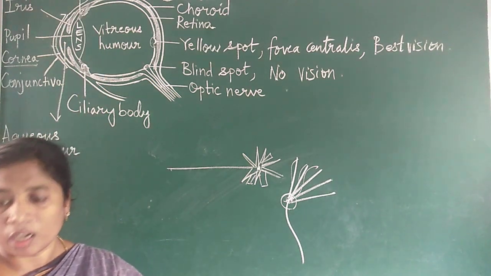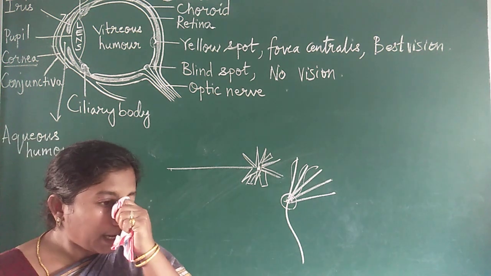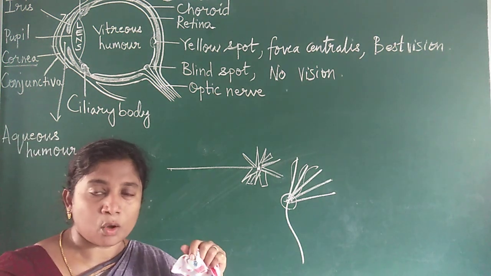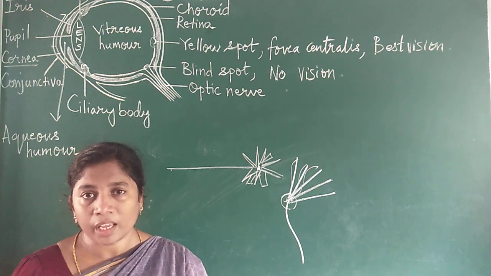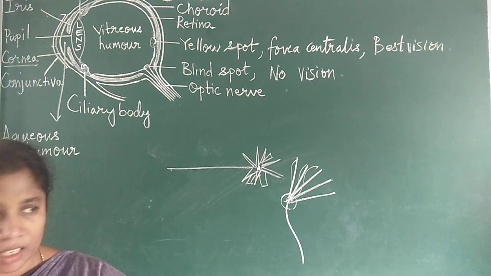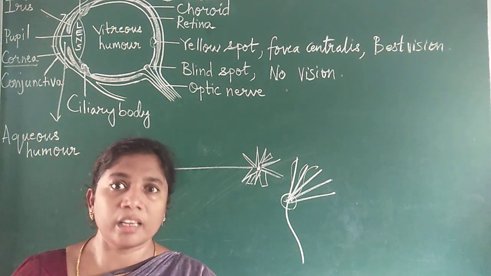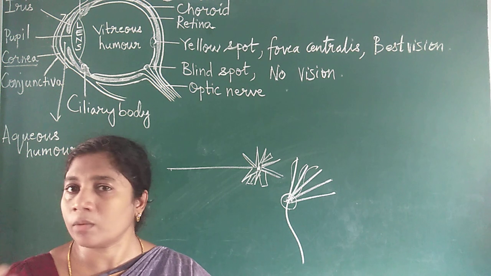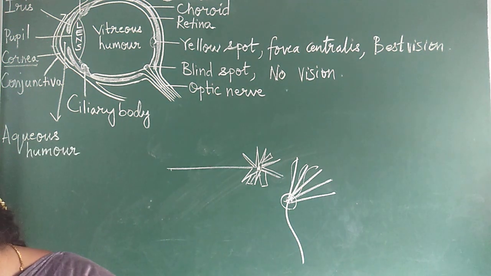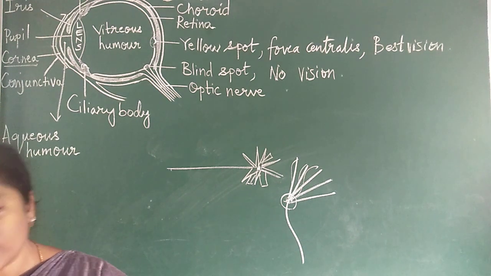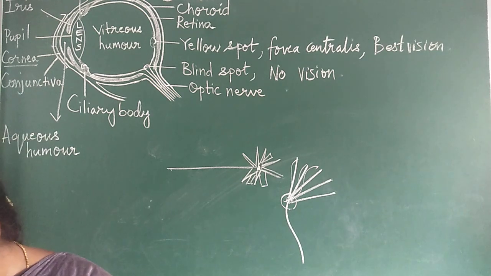When I was teaching you the nervous system, the brain, I told you there are some cells which cannot be replaced. Once lost, they are lost forever. The lens is one among them. The lens has no nuclei, so there is no centrosome. Once anything goes wrong with the lens, it is lost forever. The lens has lost its nuclei. So this is about the lens.